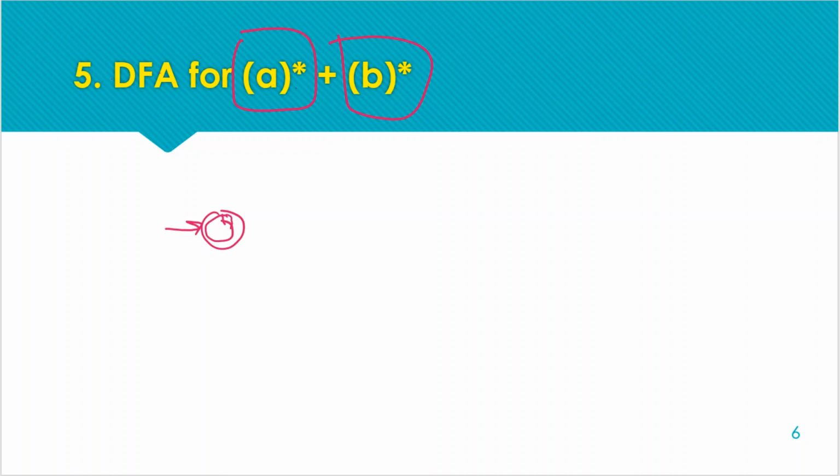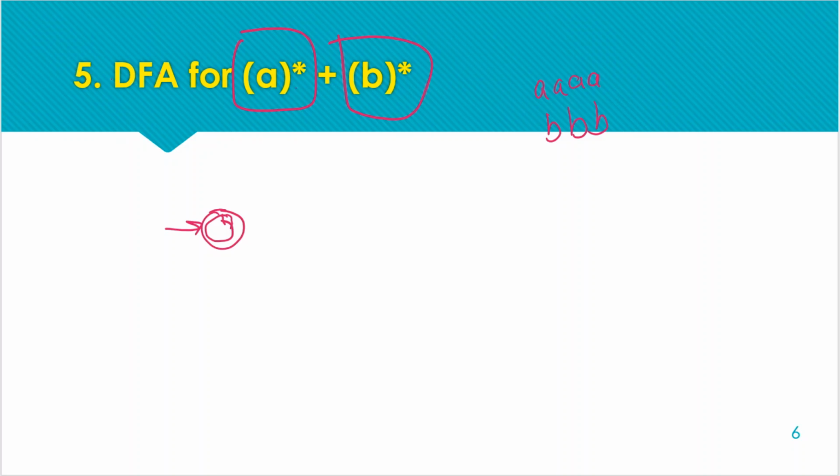We cannot move on the same path, otherwise we will mix the patterns, and mixing of patterns is not allowed in ORing. Either this or this, it is clear, either A's will be acceptable or B's will be acceptable. Also null is acceptable, so that's why we are having the initial state as a final state.